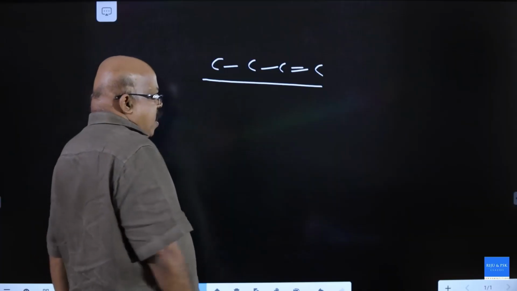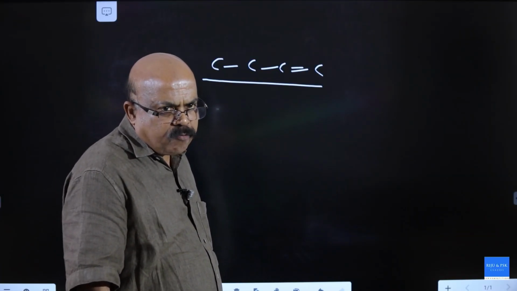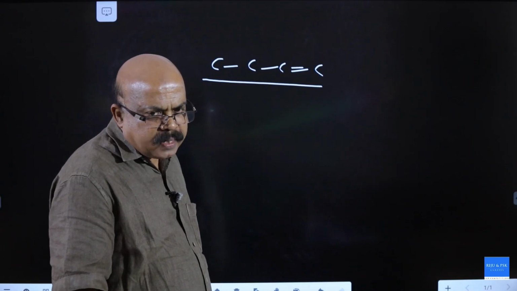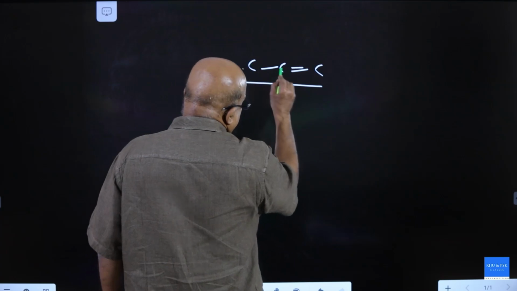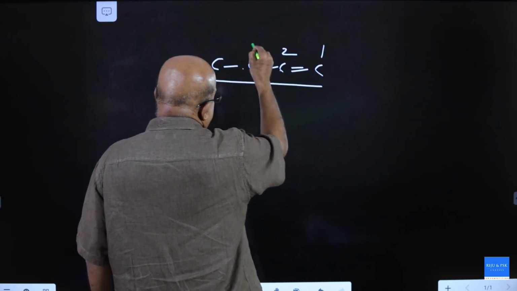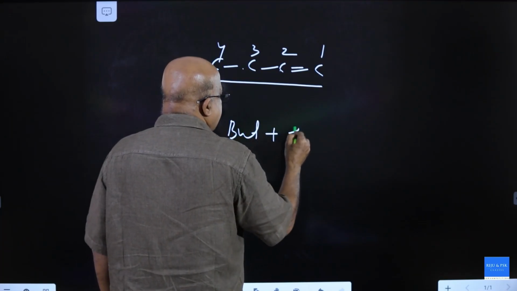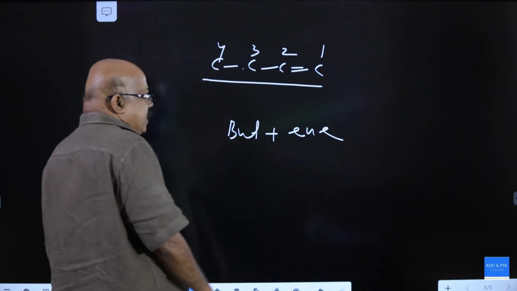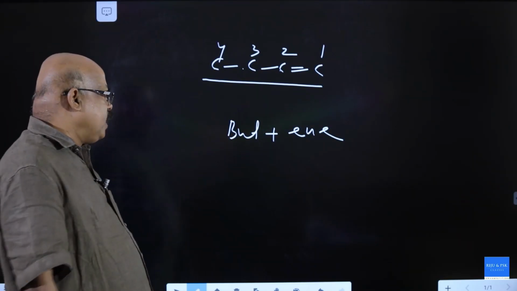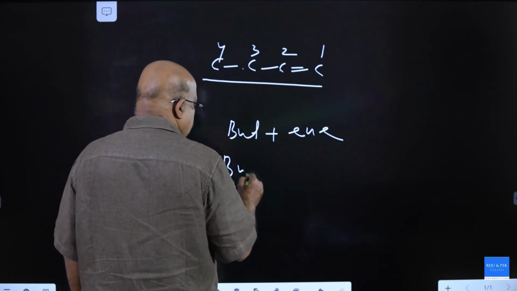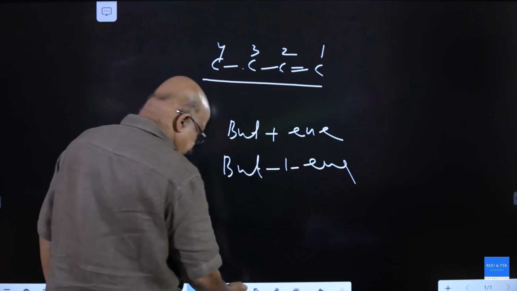No other functional group is there. Here the double bond takes priority. Number the chain from one end to the other in such a manner that the double-bonded carbon gets the lowest number. 1, 2, 3. This numbering is correct. 4-carbon is but, double bond is ene. The double bond is located between the first and second carbon, so the lowest number is 1. It is but-1-ene, or 1-butene.